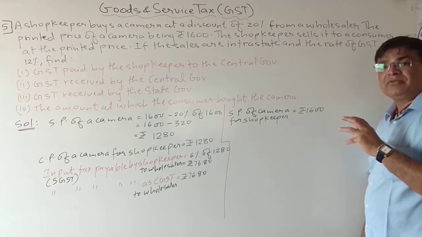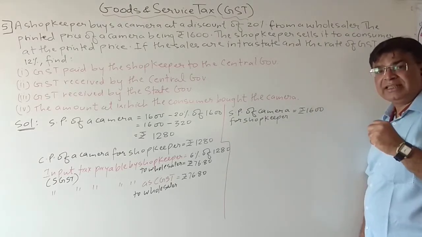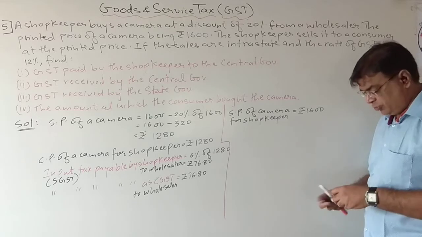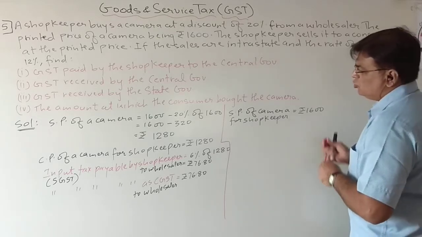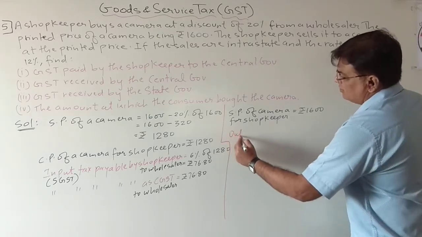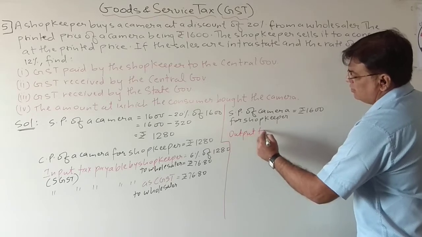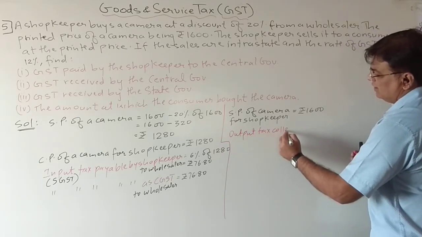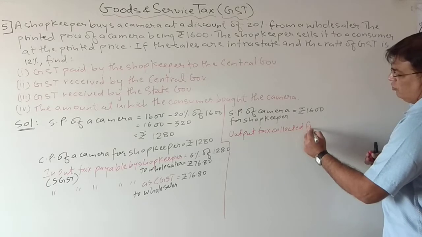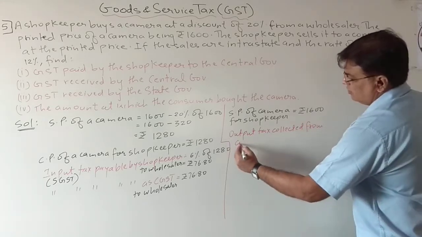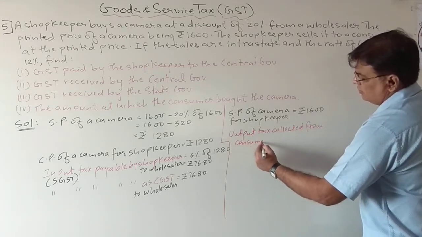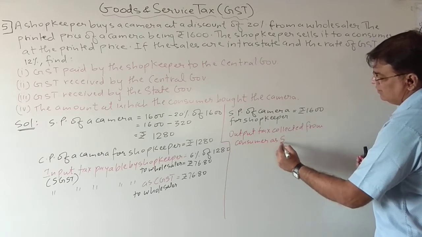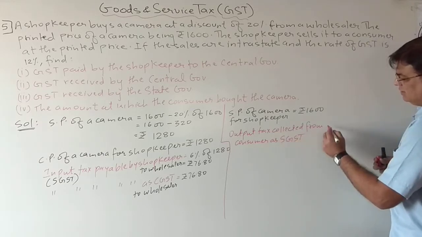Now the shopkeeper will collect tax from the consumer, and that tax is called output tax. So output tax collected from the consumer as SGST.